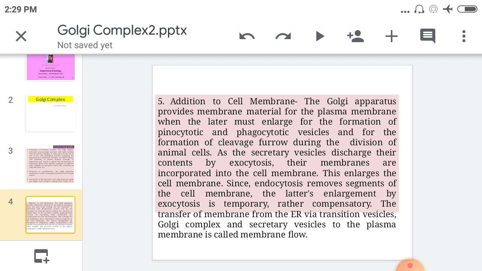The transfer of the membrane from the ER via transition vesicles, the Golgi complex, and secretory vesicles to the plasma membrane is called membrane flow. So the Golgi complex is involved in the addition of cell membrane.